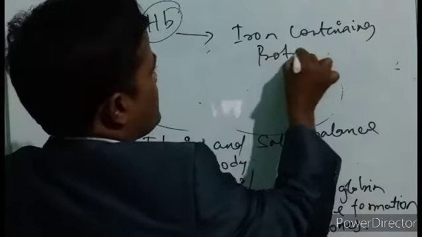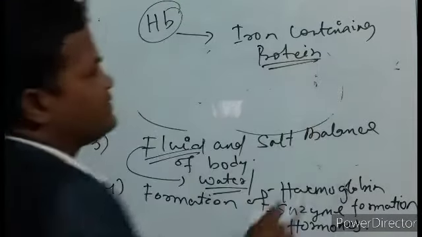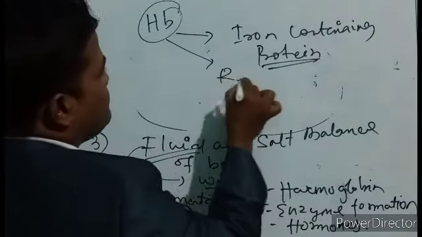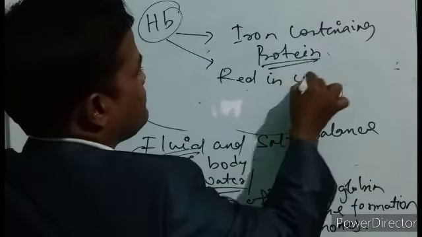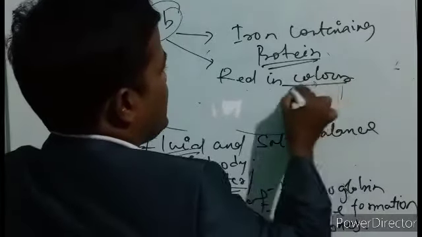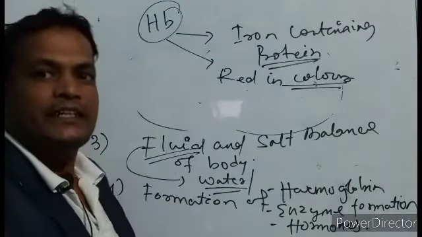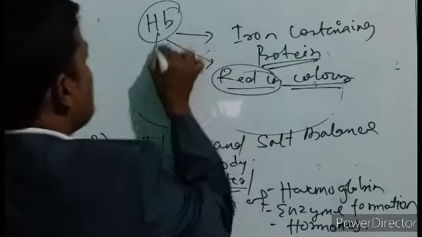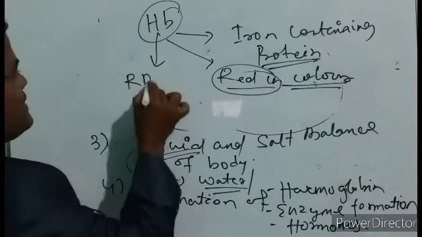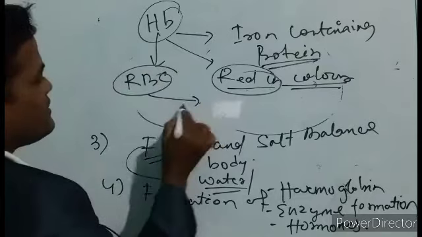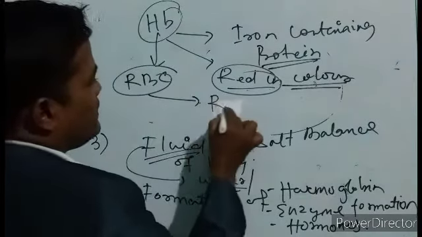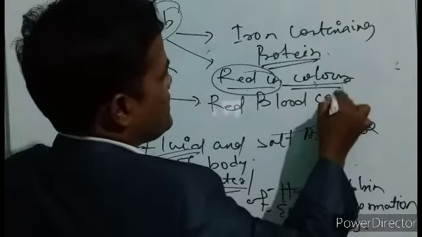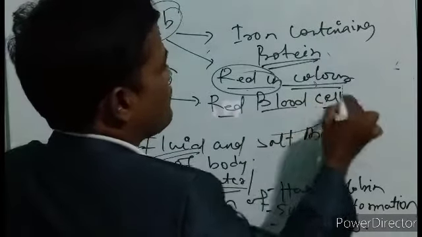Okay, it is an iron-containing protein, so it is red in color, and it provides the red color of the blood, because this hemoglobin is found in RBC, red blood cells, or you can say red blood corpuscles.